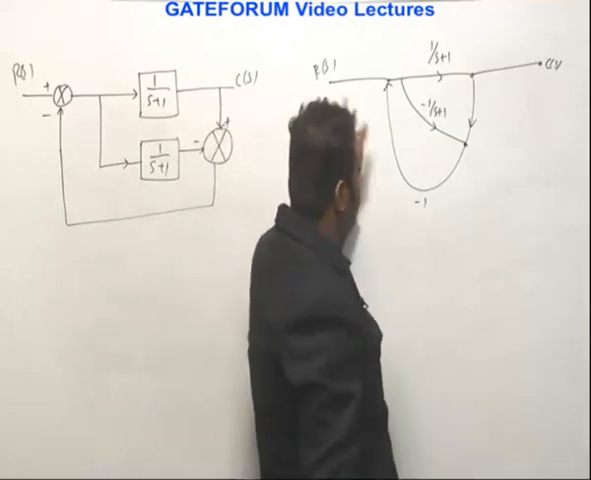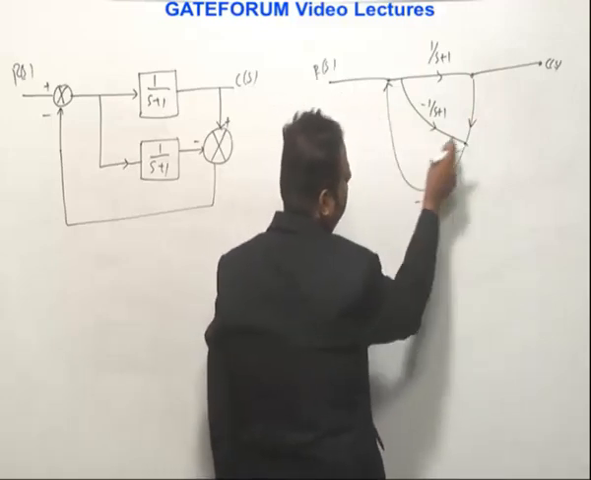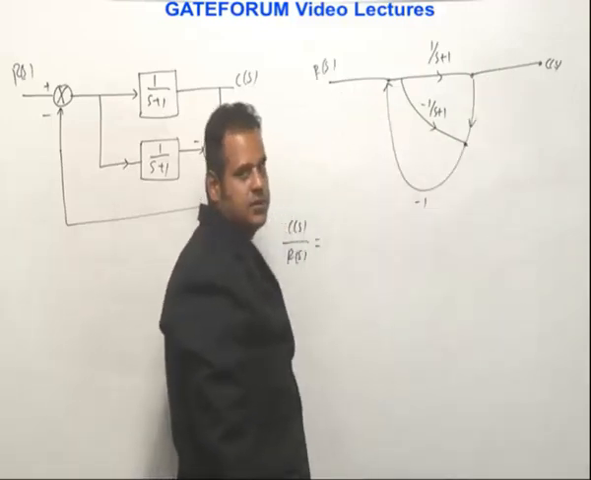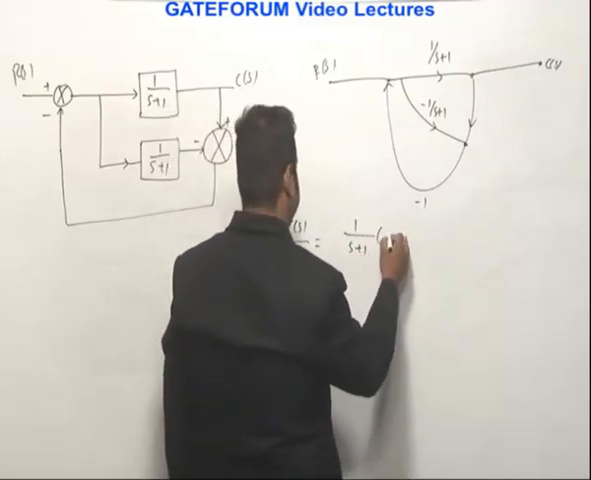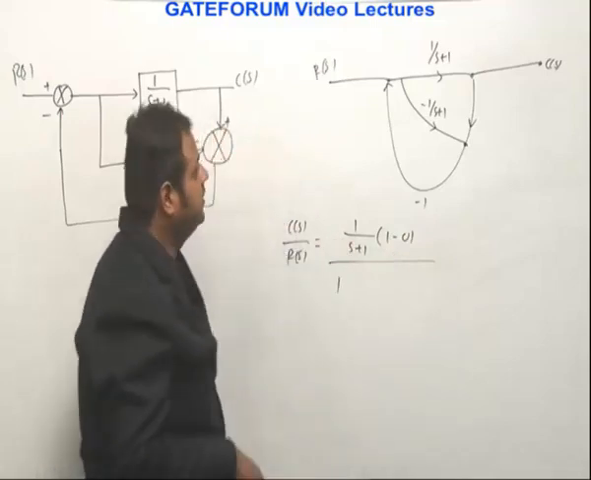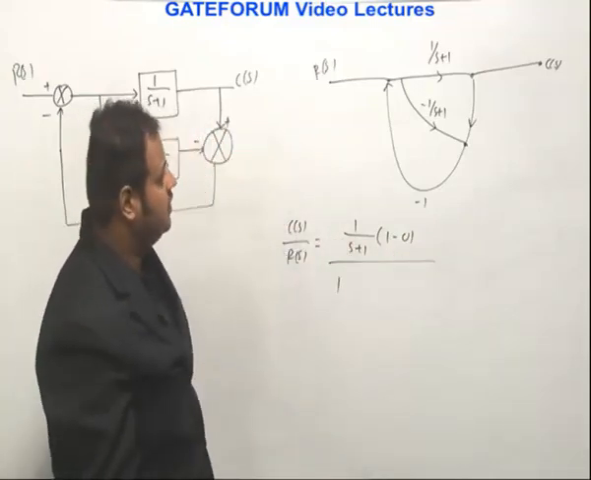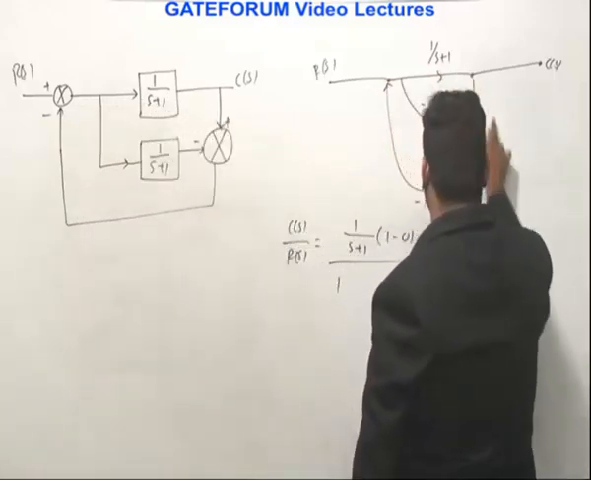How many forward paths are there? This is one forward path. Is there anything? Can I say this is also a forward path? No, because if I go like this, I cannot traverse in the opposite direction of the arrow. So it is 1 by s plus 1 into 1 minus 0 whole divided by 1. Right. So then how many loops are there? So one of the loops is this.